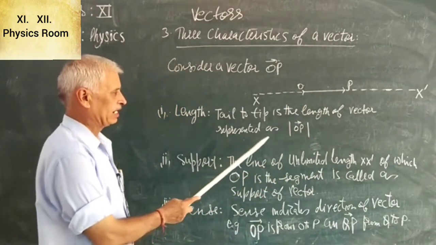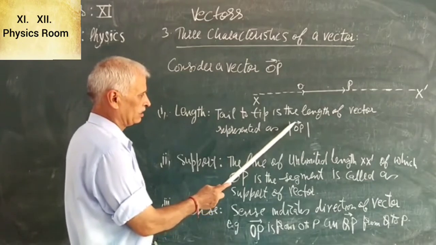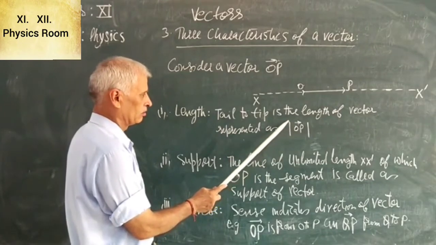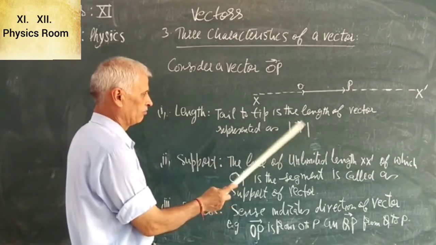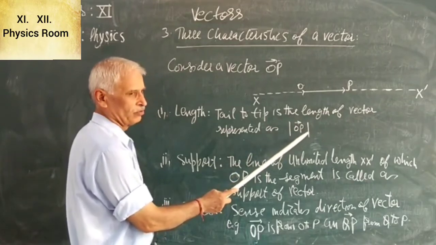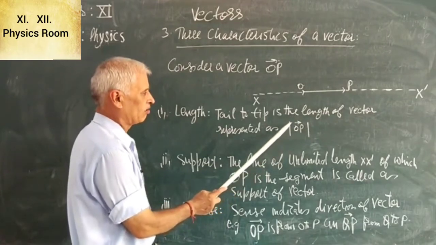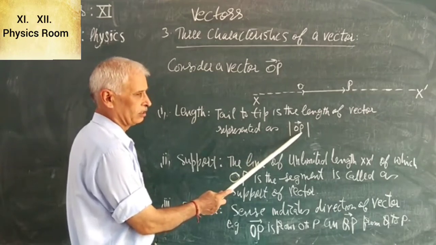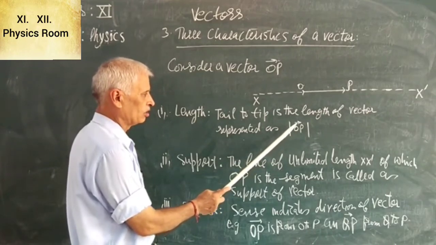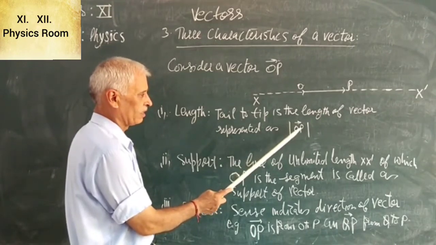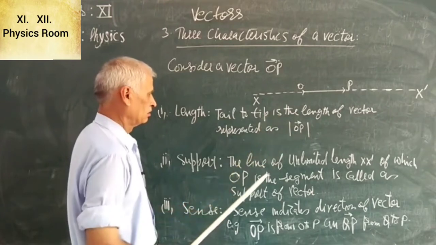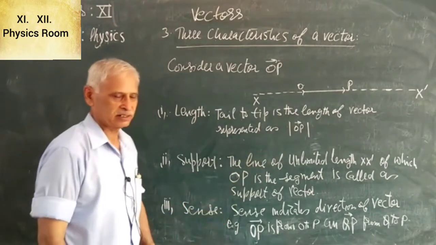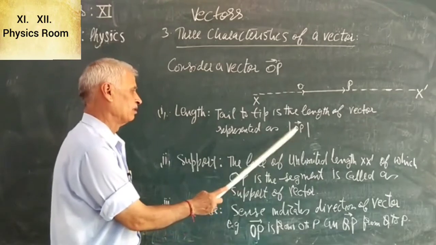It is represented as vector OP with vertical lines. When we put vertical lines, we call it the magnitude of vector OP. So magnitude of a vector is represented in letter symbols like this.